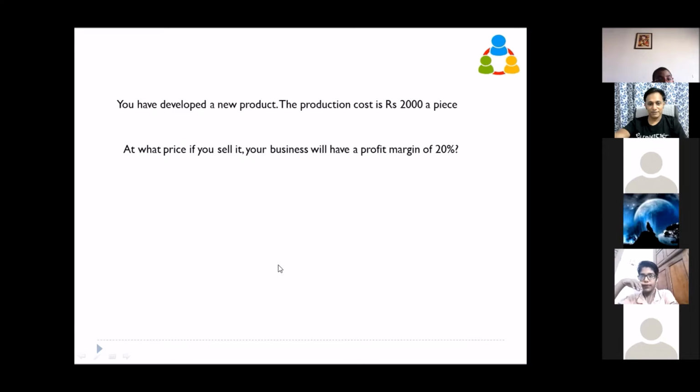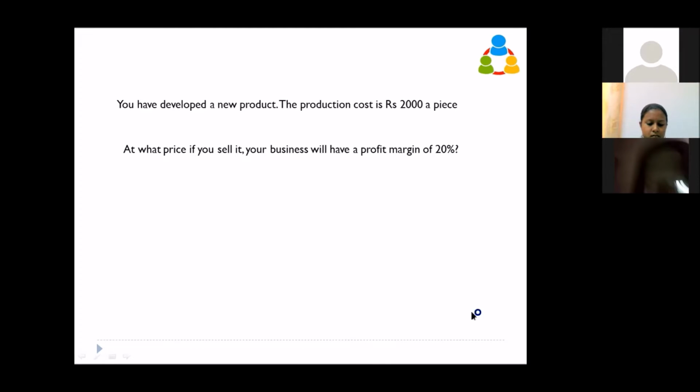Sir, is it 2400? 2400 is the answer, which is the normal mistake which everyone will make. That's how your business can go not in the expected line, or not with the profit which you expect. Actually, if you go to a shopkeeper in your town, they will tell you this without learning all the mathematics and all those things.